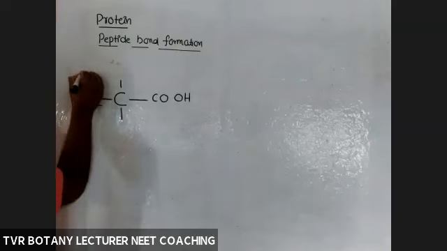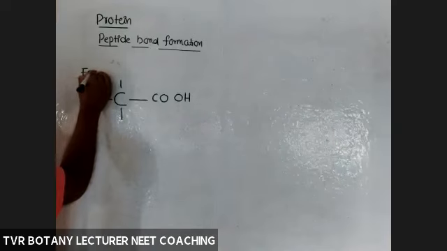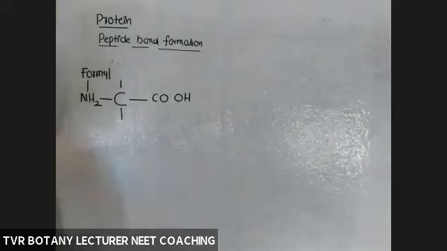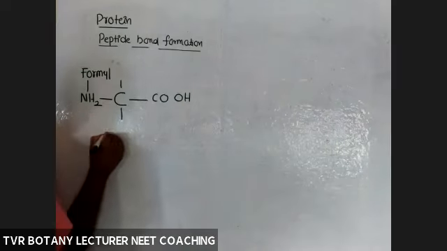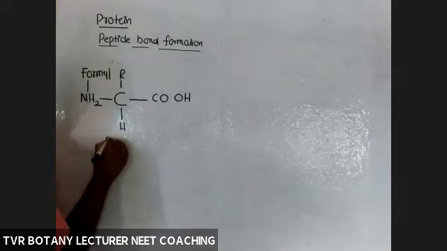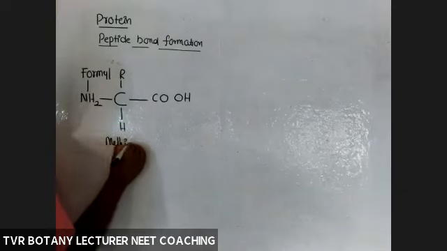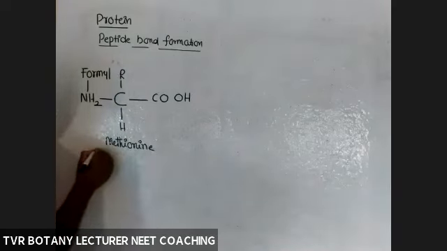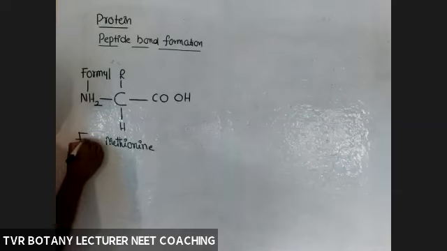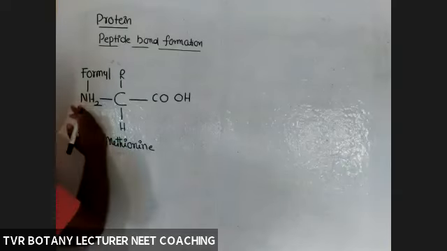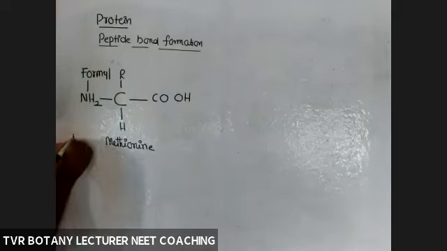This amine is attached to a formyl group. In the first amino acid, methionine, we have the R group and H. Methionine is an amino acid, and this one is formyl methionine.